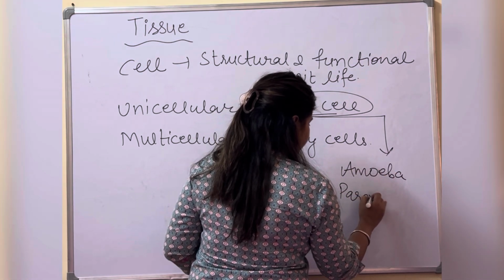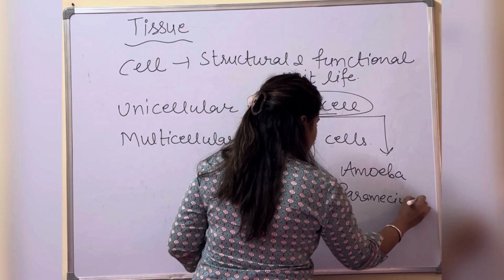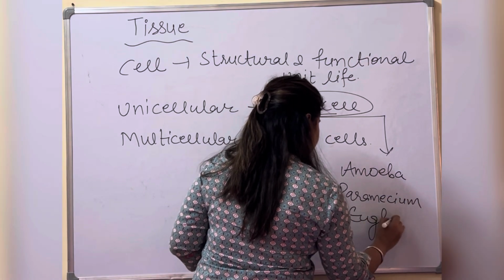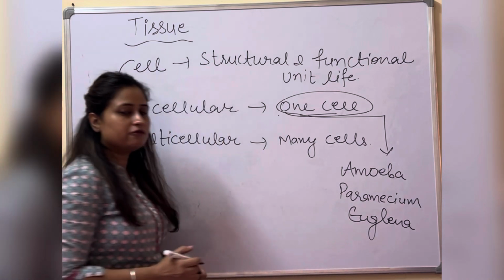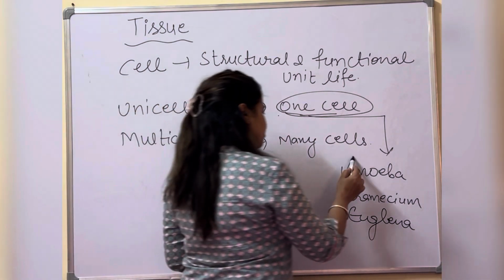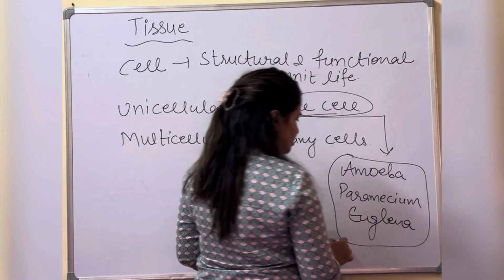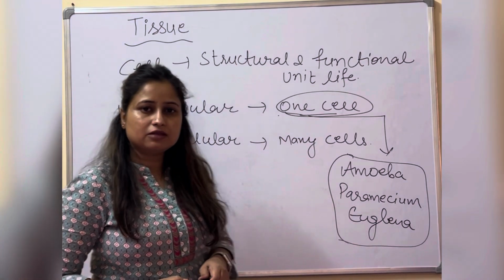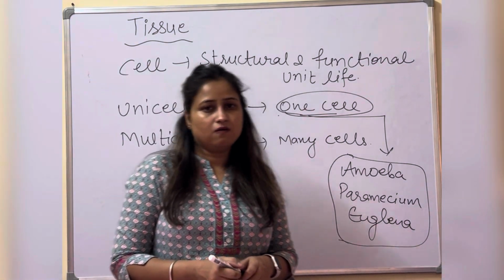For example, we can give the examples of unicellular organisms: amoeba, paramecium, euglena. These are the examples of unicellular organisms, and their body is made from one cell only, which is performing all the basic functions inside the organism.